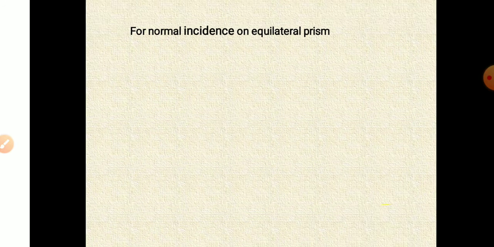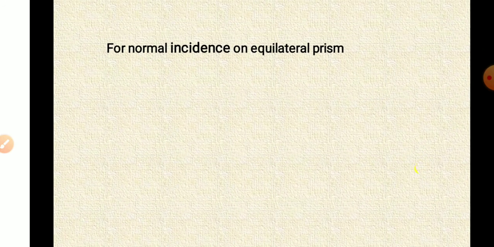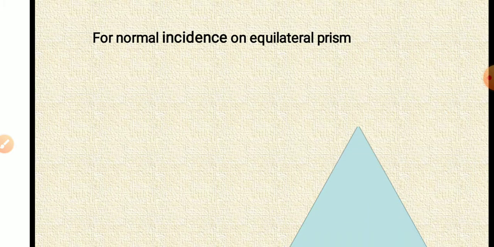What if we had normal incidence on an equilateral prism? So we have an equilateral prism like this. All three angles are 60 degree, and the ray is coming along the normal. Now look at the angles here.